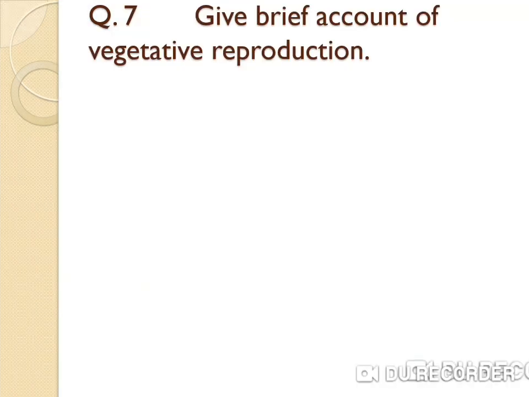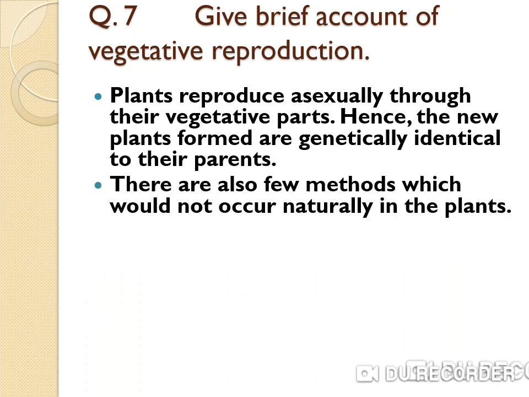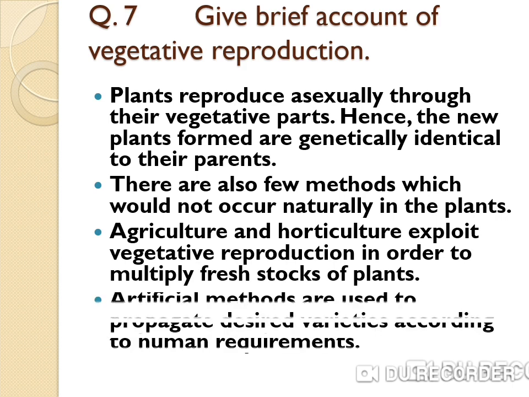Next question, give a brief account of vegetative reproduction. Plants reproduce asexually through their vegetative parts, hence the new plants formed are genetically identical to their parents. There are also a few methods which do not occur naturally in plants. Agriculture and horticulture exploit vegetative reproduction in order to multiply fresh stock of plants, and artificial methods are used to propagate desired varieties according to human requirement.